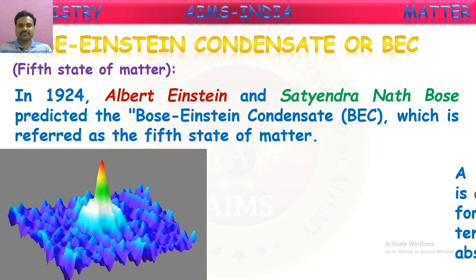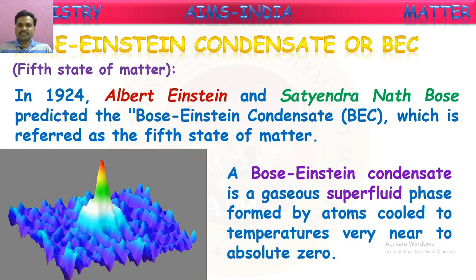A Bose-Einstein condensate is a gaseous superfluid phase formed by atoms cooled to temperatures very near to absolute zero. Absolute zero means very low temperatures. When gases are cooled to very low temperatures, they form a superfluid in which all the molecules come to a frozen state. No vibrations.